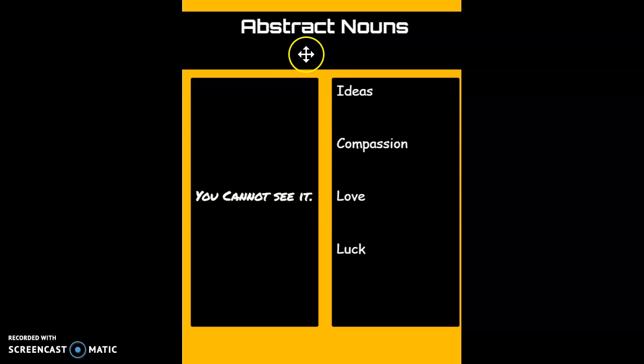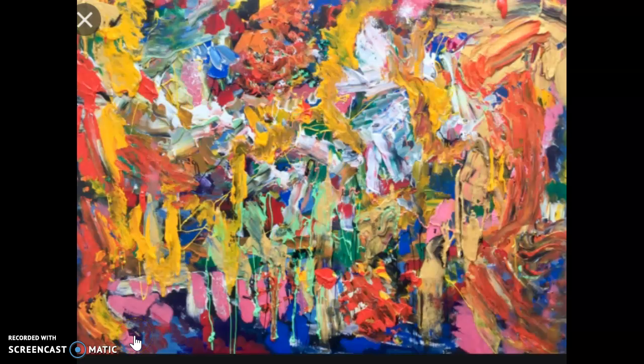Sometimes artists draw abstract paintings that look kind of like what they're supposed to be, but not exactly. Here's a picture of an abstract painting. Now maybe you could see that there's probably people in there. We don't really know, but it's not exactly something you can see. It's something that maybe you feel. So maybe you feel happy when you look at this. So that can kind of help you understand what abstract means. It's not specific. Concrete is specific, and it's something you can touch, feel, taste, and look at.